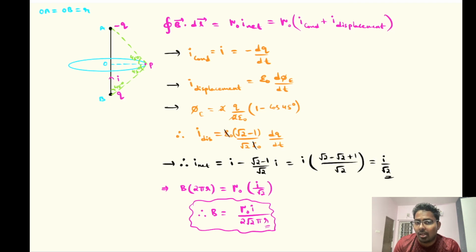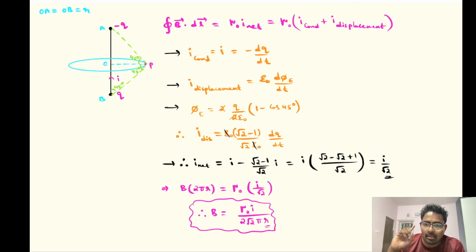Only in cases like this, where there is no particular source for the current, there is a need to tell the cause of that current. For that cause we have replaced this q and minus q, because of which the flux is changing. Whenever the flux is changing, obviously an induced electric field will be produced, right? So then I got the net current, and to calculate the value of B, I need to take the symmetrical loop. So I have considered the symmetrical loop over here.